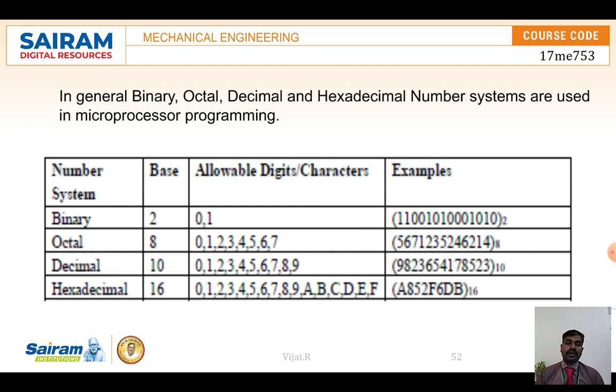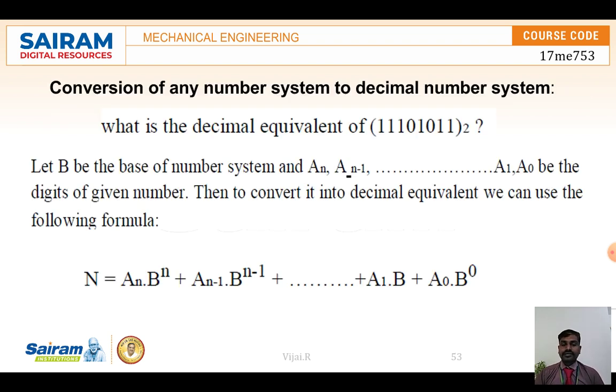In hexadecimal, after 9, the values 10, 11, 12, 13, 14 and 15 are taken as A, B, C, D, E, up to F. So hexadecimal is an alphanumeric system, right? The conversion of decimal to binary and binary to decimal is just to understand the concepts of how it gets converted. You can see this example.